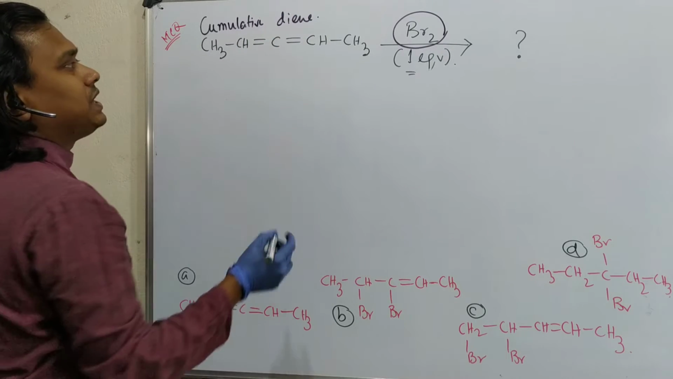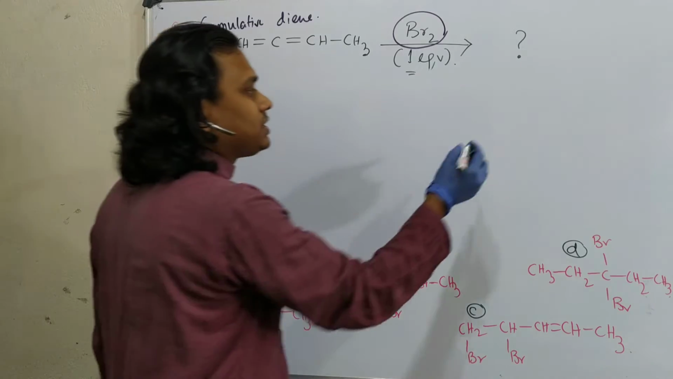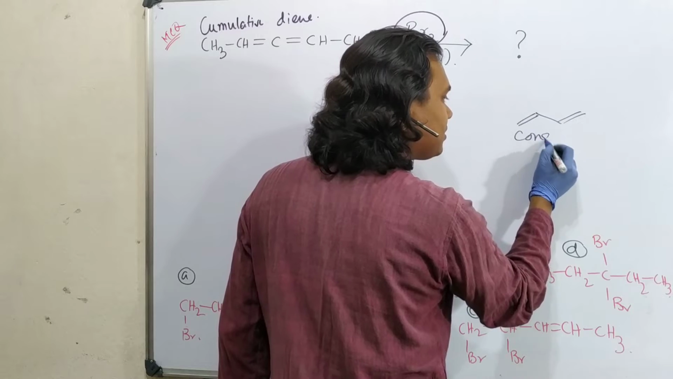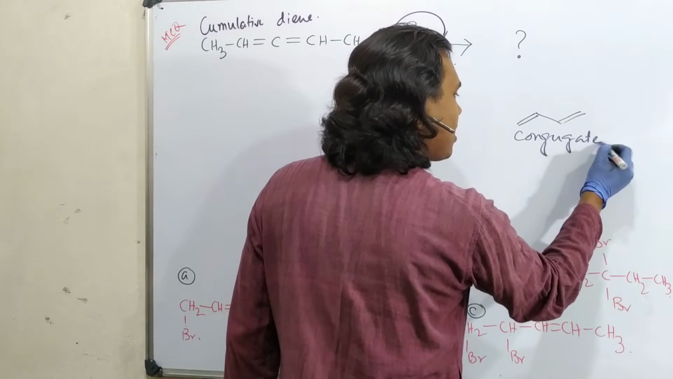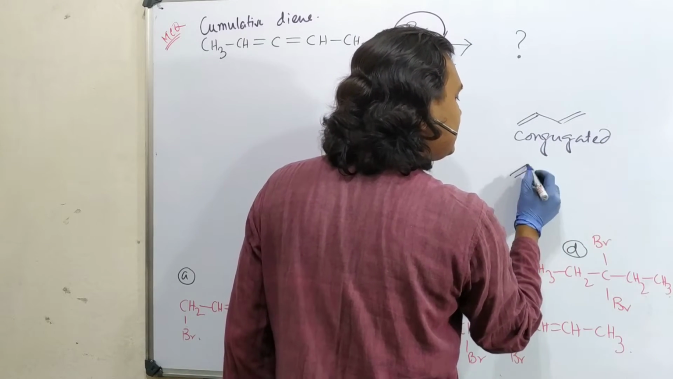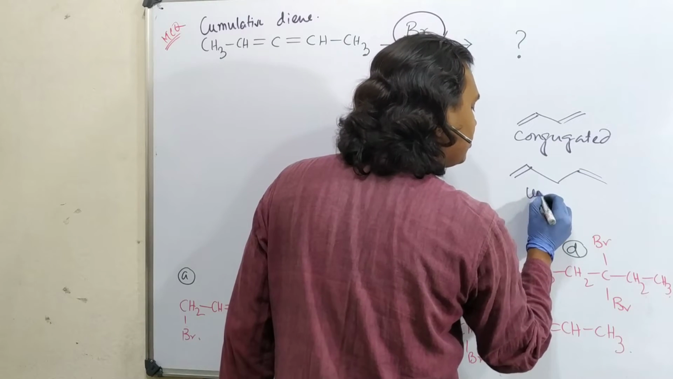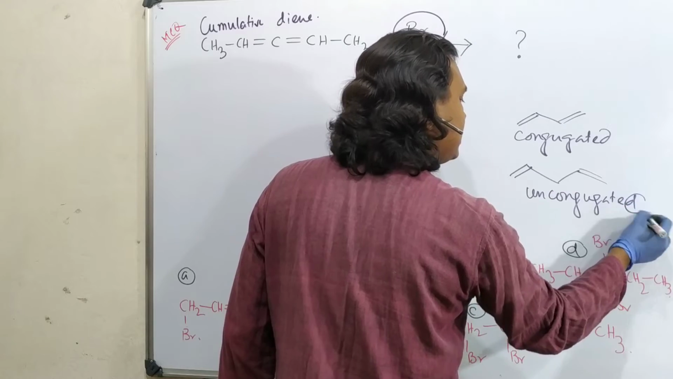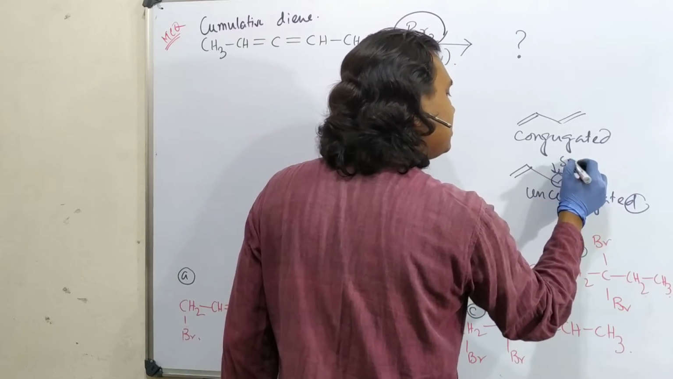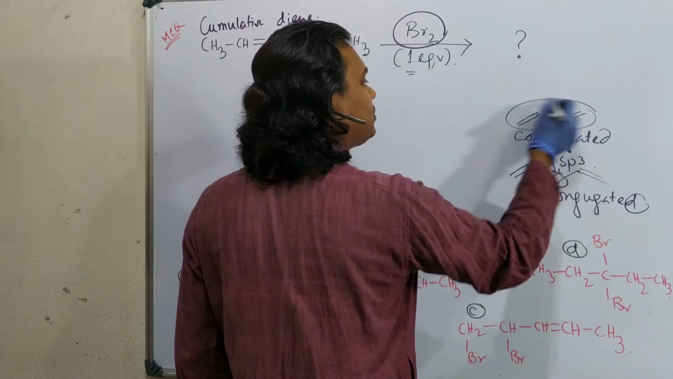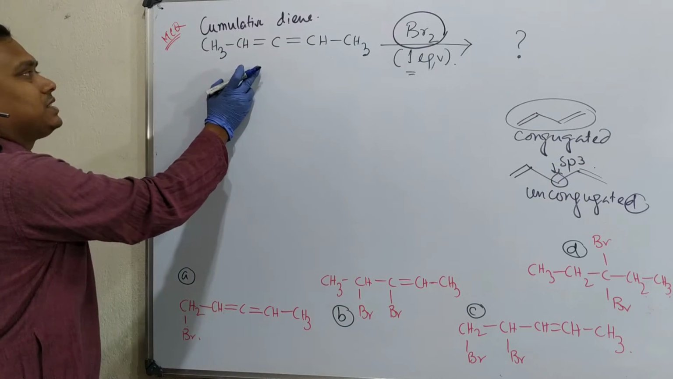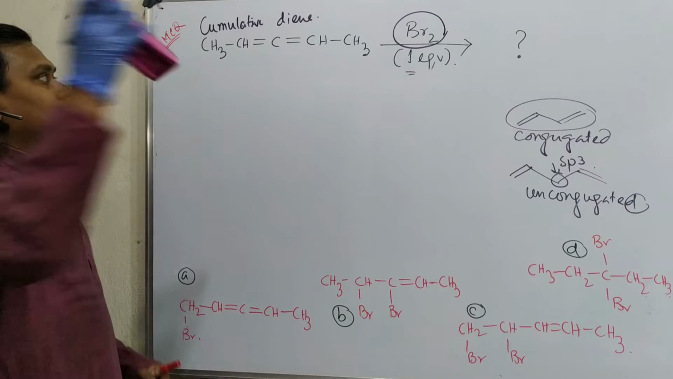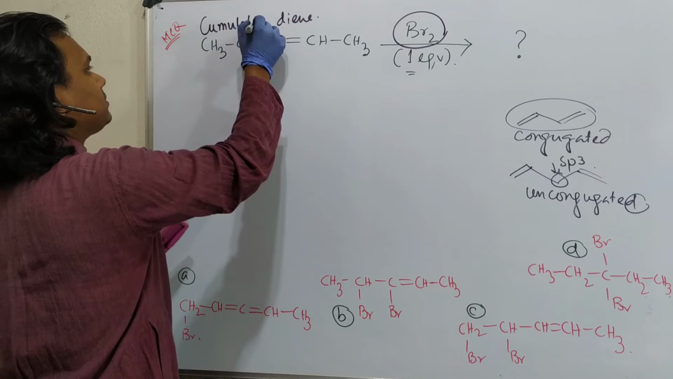This is a 1,3 diene, a normal diene. There are two other kinds of diene. This is a conjugated diene, and this is actually an unconjugated diene. Why unconjugated? Because see, there is an sp3 center. That's why this is unconjugated, but in this case it is conjugated. But remember, this is a cumulated diene. You must consider this thing, cumulated diene.